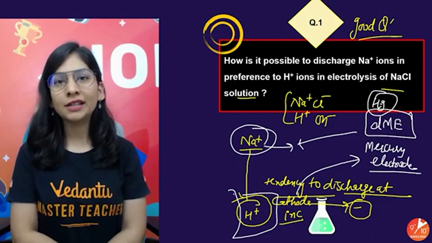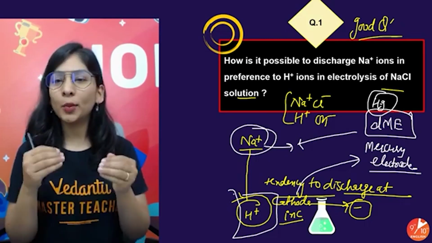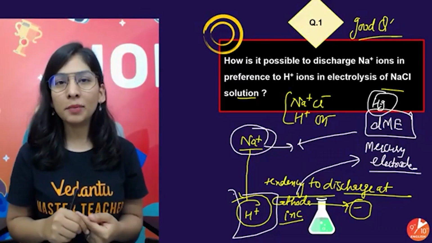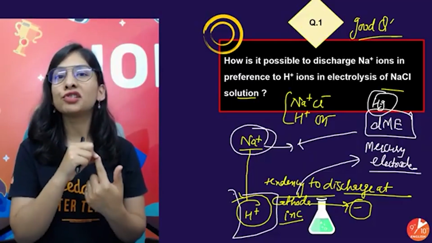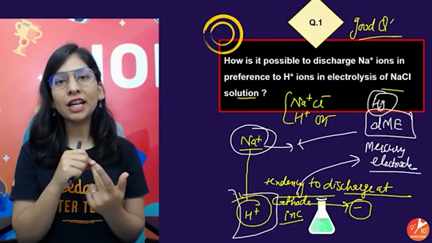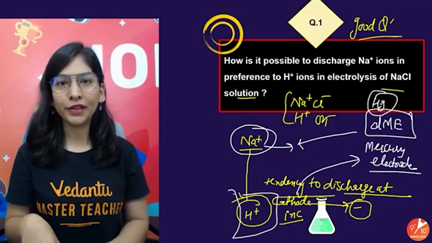So in this particular case, by choosing a perfect electrode, because there are 2-3 conditions on which this preferential discharge depends. One is the concentration of the solution, definitely the concentration of your ions. Second is the electrochemical series, and third is the nature of the electrode. So you should know about that properly.